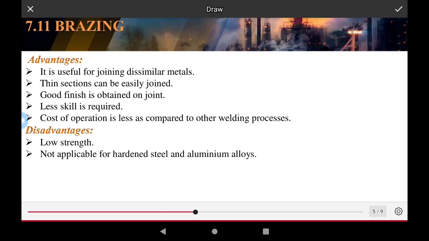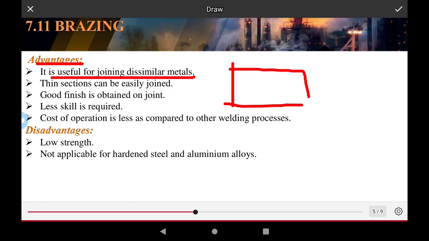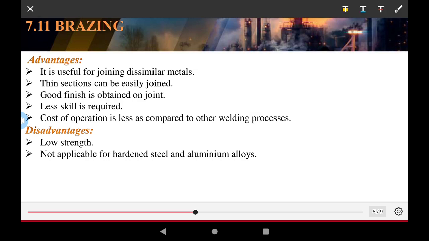Now the advantages of the brazing operation. It is used for joining similar metals, and also dissimilar metals: for example, the first piece is steel and the second piece is copper. Thin sections can be easily joined.